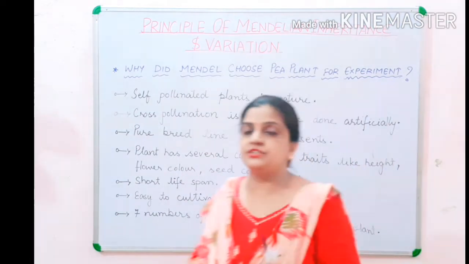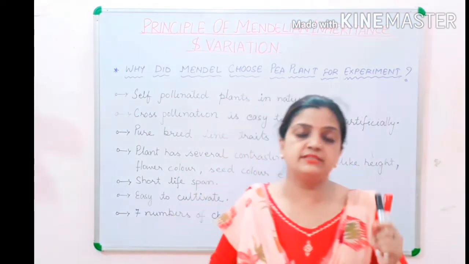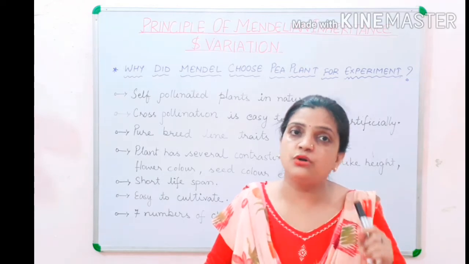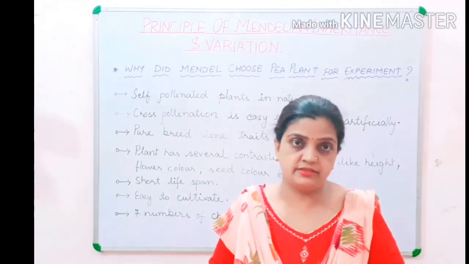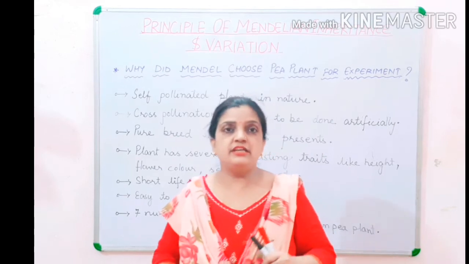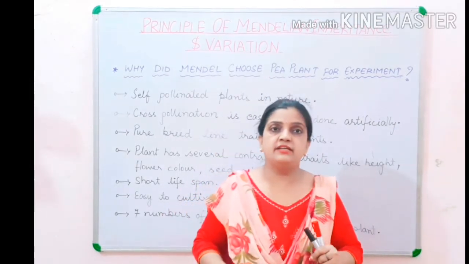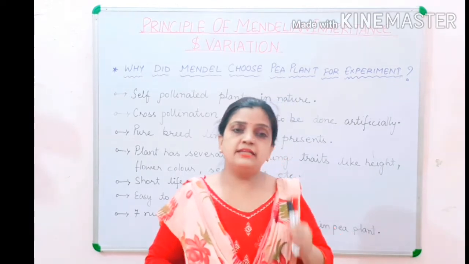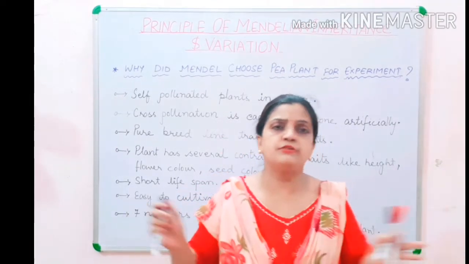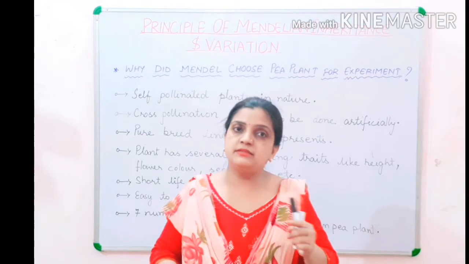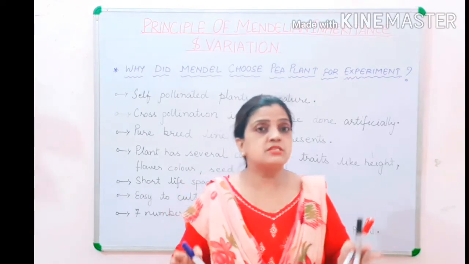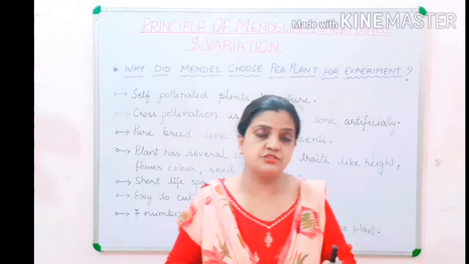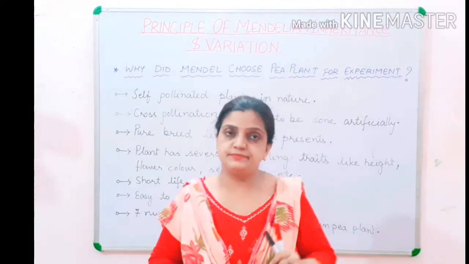Mendel performed his experiment on the pea plant, and why did he choose only the pea plant? One evening Mendel was sitting in a garden behind his church, and that garden had a large number of plants, but the most abundant plant grown in the kitchen garden of the church was the pea plant.